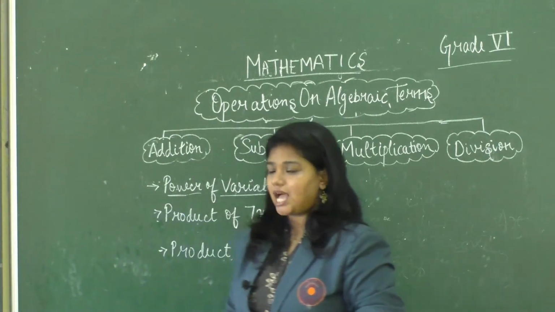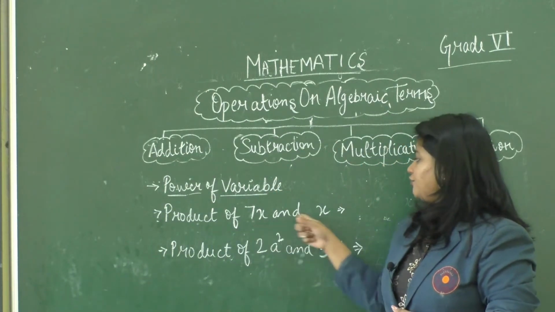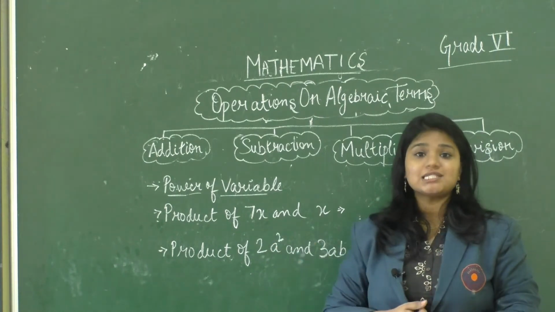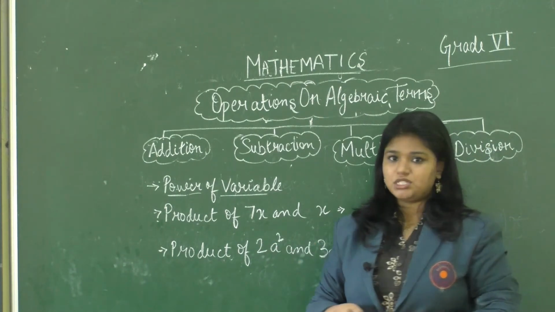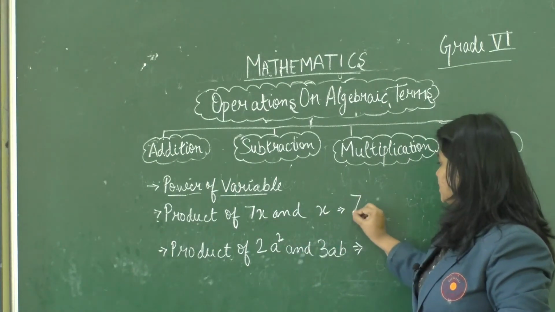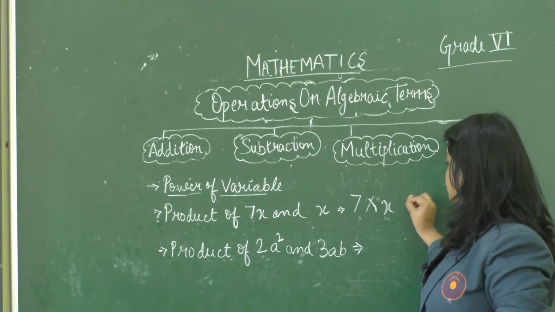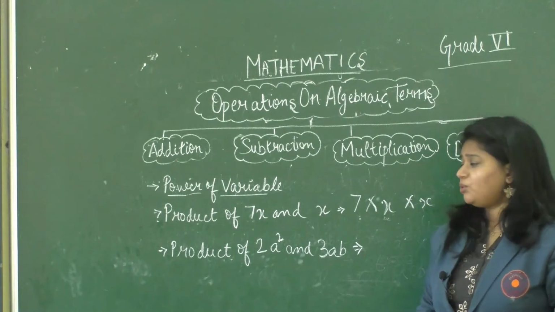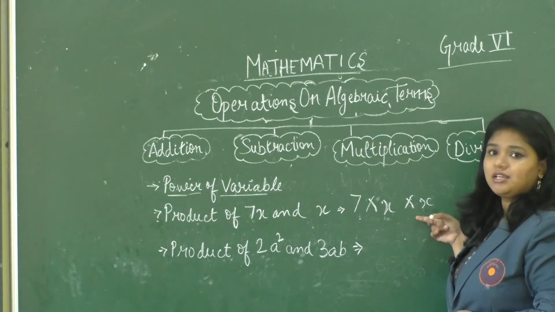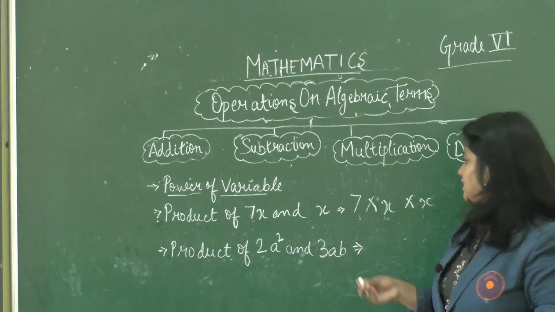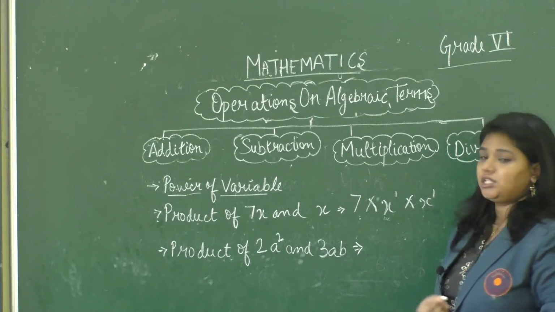So you can notice that over here we have two algebraic terms with the same variable, that is x. Now how to do this? First we will write the algebraic terms, 7 into x into x, right? Now the power of x, there is nothing mentioned like 2 or 3, so we take it as 1.